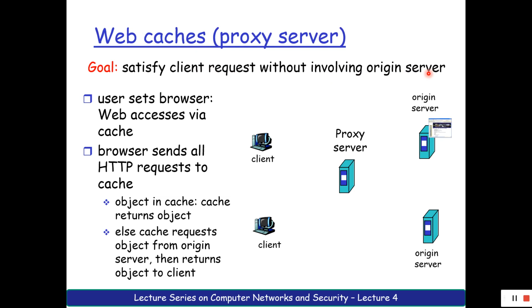Now, why do we do this? What is the meaning of not involving the original server? Consider that I have requested a Google server which is placed in some city, say New York City. When I request something from the Google server, my request moves all along from my place, Haryal, to the destination, New York City. So every time I request, my request has to move from my place to New York City, which is quite time consuming.